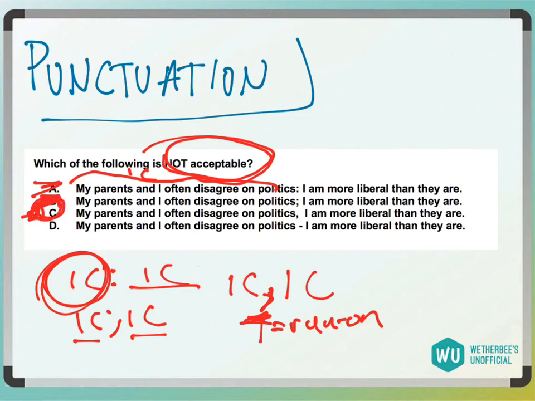But let's look at answer choice D. My parents and I often disagree on politics, dash, independent clause. That also works, because a single dash can separate two independent clauses. The only thing that cannot separate two independent clauses is a comma, right? Because with a comma, we need either IC, DC, or DC, comma, IC, because this here is a run-on. So answer choice C is not acceptable.